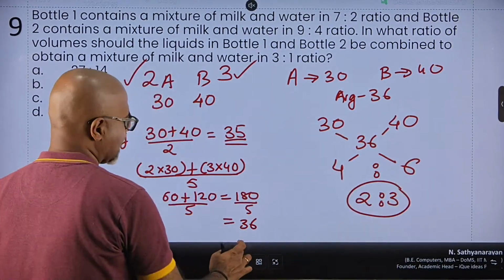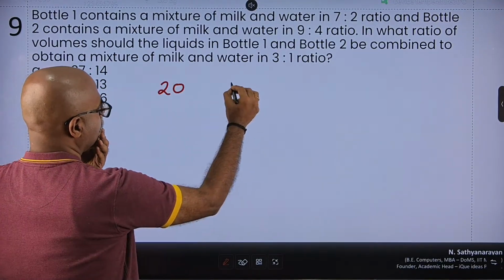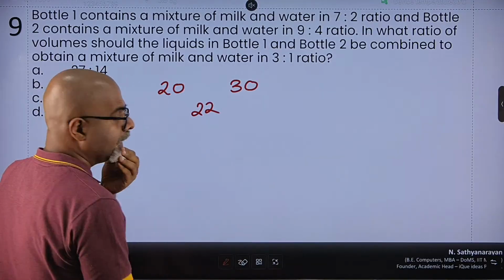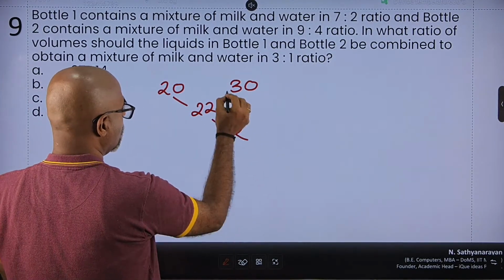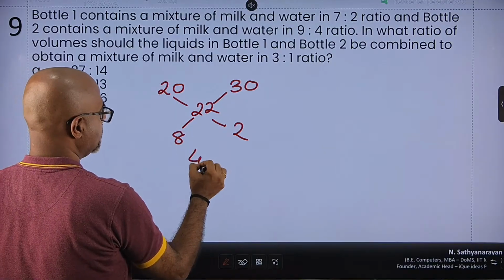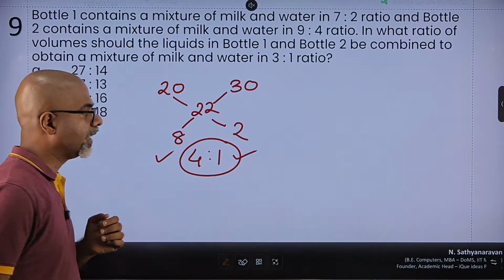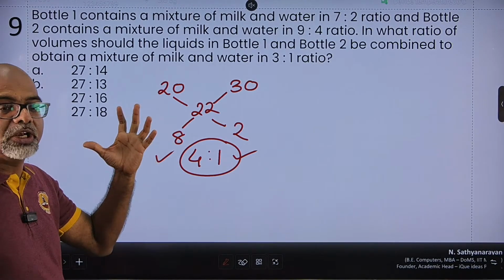Let me take one more example. If I say that one of the quantities is 20, one of the quantities is 30, and my average value is 22, then in what ratio are they mixed? So the difference here is 2, the difference here is 8, simplifying it, the first quantity is 4, the second quantity is 1. And you can always, looking at the value, say which is going to be larger.